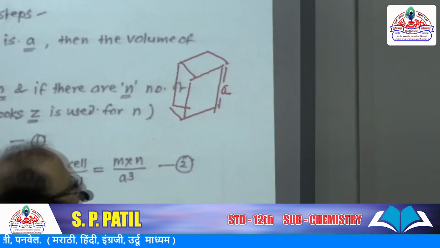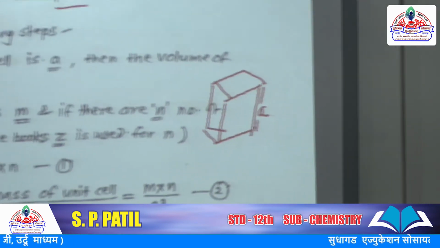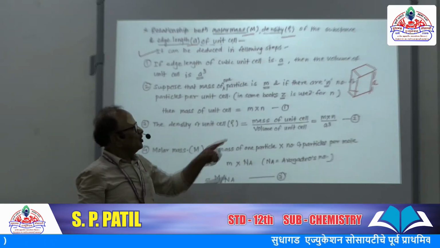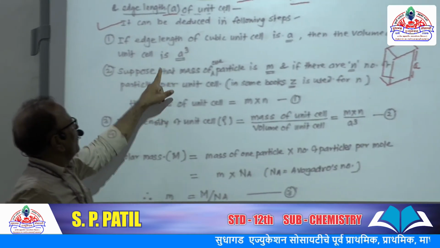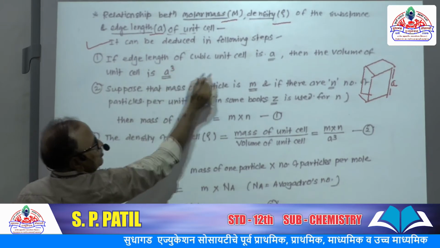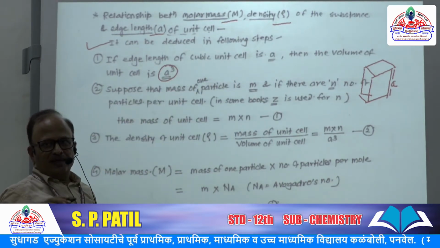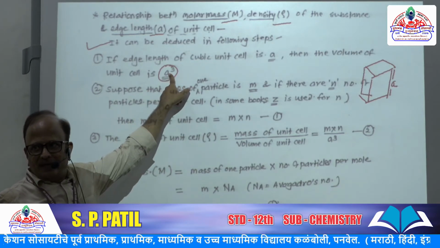As it is a cube, it has equal sides, so edge length is a. Now as edge length is a, the volume of unit cell is a cube, a into a into a.